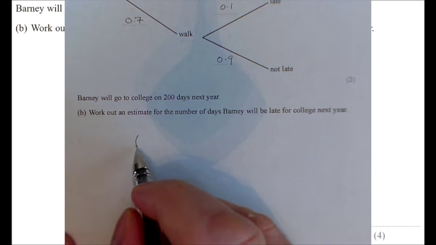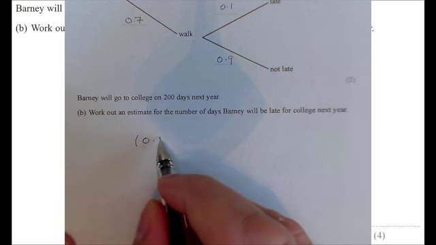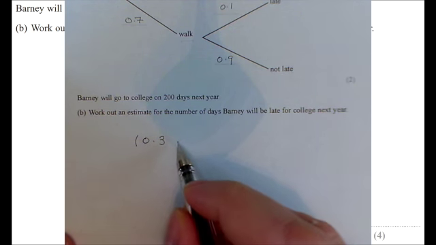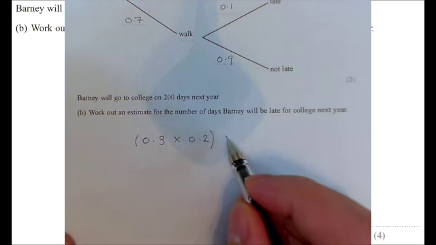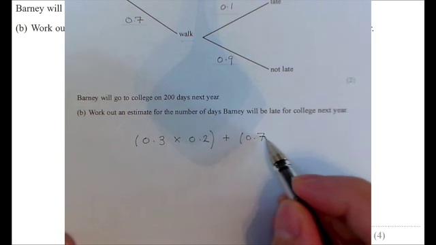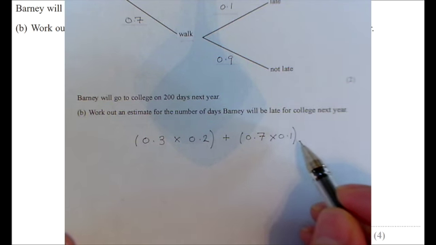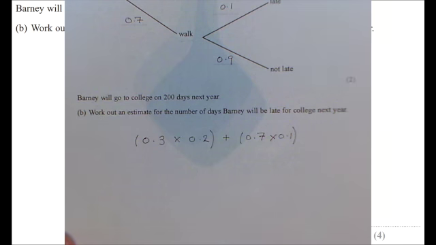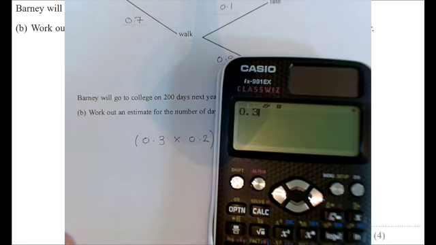So the probability of going by bus and, which means times, the probability of being late, we can see from the tree diagram, is 0.2. Or, which is a plus, he could go walking and also be late, which is and, a times, 0.1. So if I work this out on the calculator, this is the probability of him being late in general.